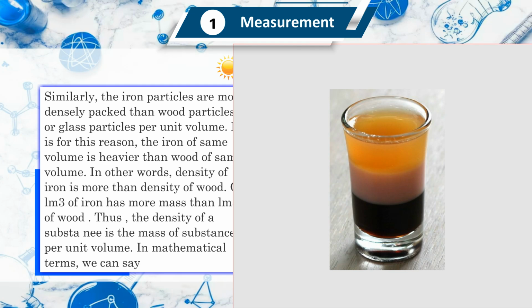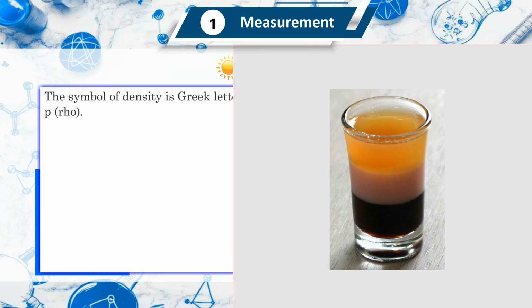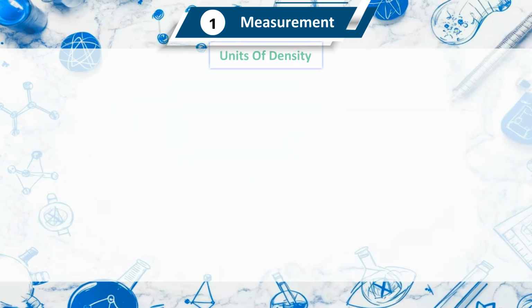In other words, the density of iron is more than the density of wood, or 1 meter cube of iron has more mass than 1 meter cube of wood. Thus, the density of a substance is the mass of the substance per unit volume. In mathematical terms, we can say density equals mass upon volume, or D = m/V. The symbol of density in Greek is ρ, rho.